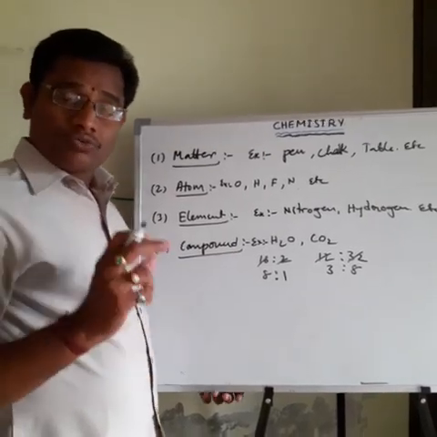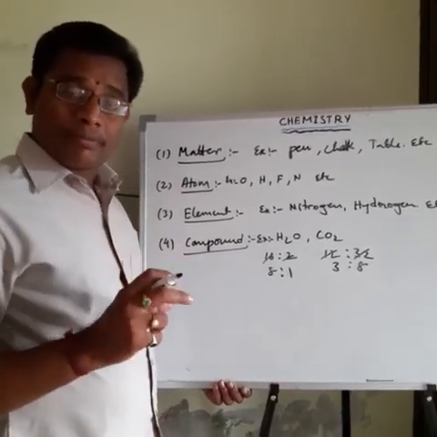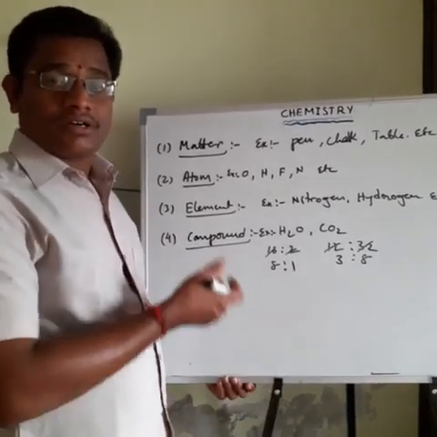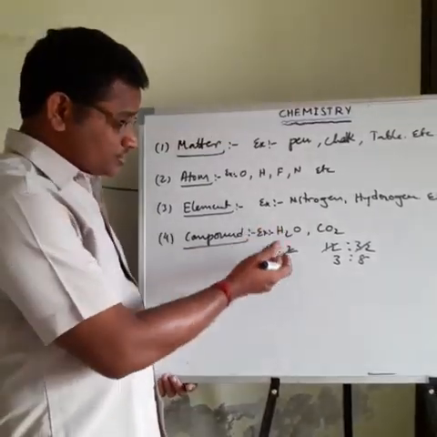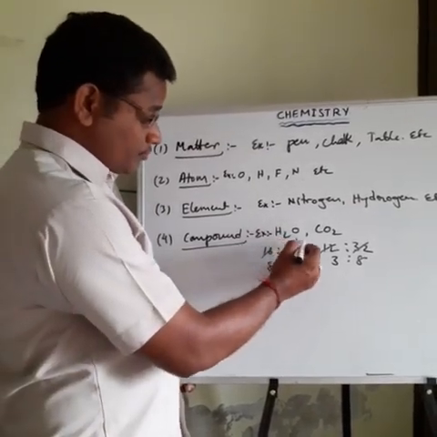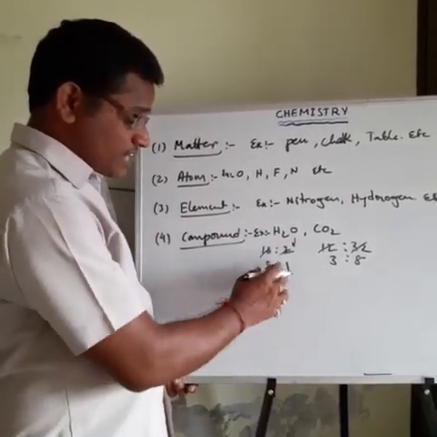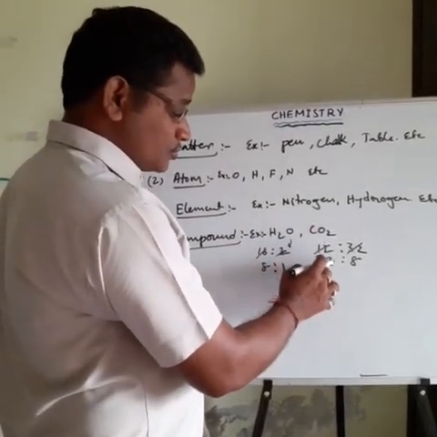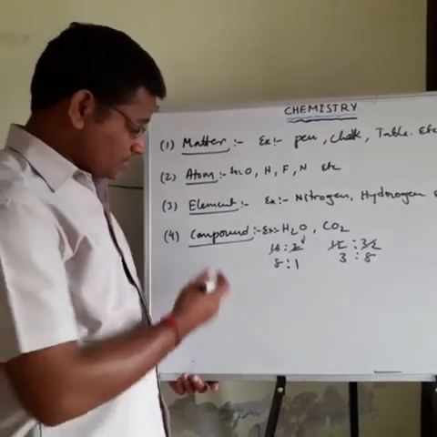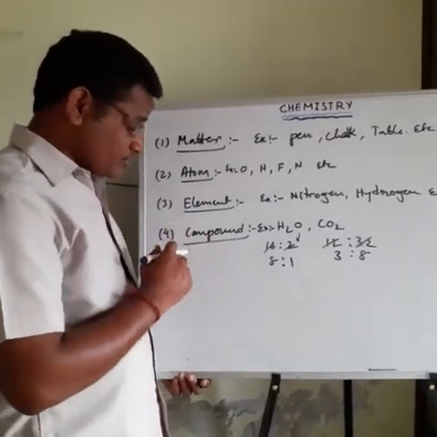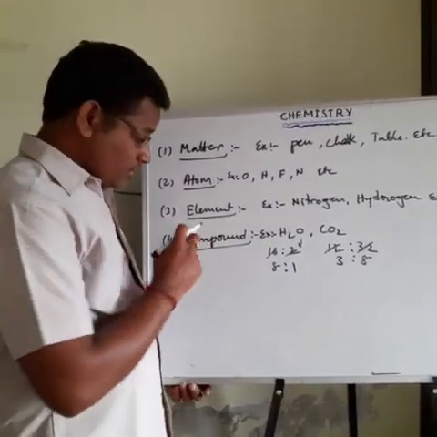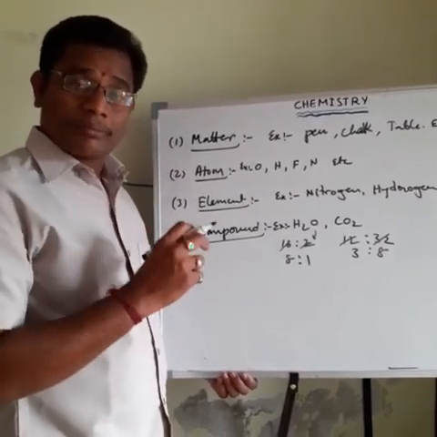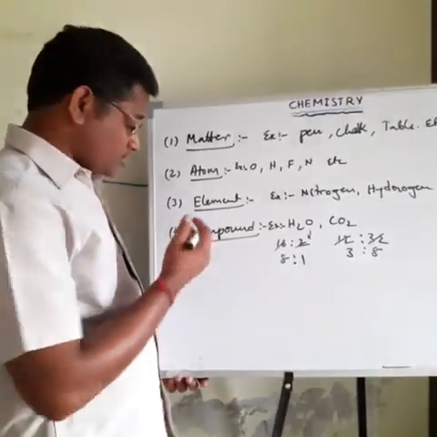Compound means two or more different elements combined in fixed proportion by mass. This type of substance is nothing but a compound. For example, H2O has an 8:1 ratio of oxygen and hydrogen. Here, carbon and oxygen in CO2 have a 3:8 ratio. So that is about the compound. And another point: the constituents in the compound can be separated by chemical reaction. That is about the compound.